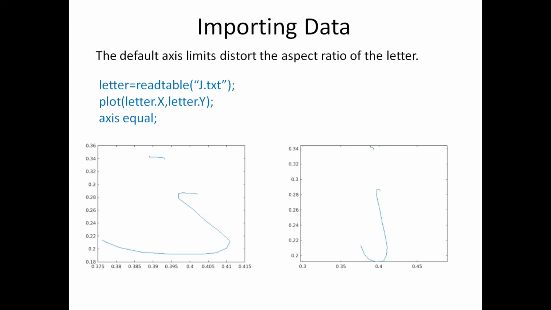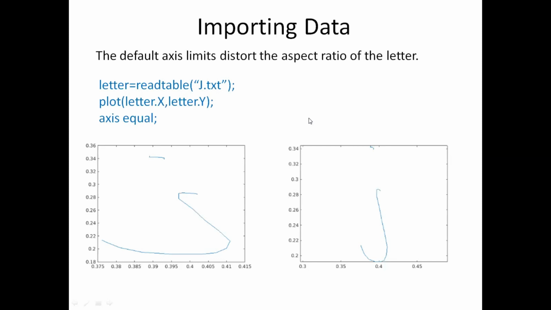To make it proper, we use one more command, axis equal. This will set the axis aspect ratio to the correct value. You can see this is the plot that we have before doing the correction, and this second plot is the one that we obtain after correcting the aspect ratio. This is the plot of X data versus Y data, meaning the X position of the pen and the Y position of the pen. So you can see the letter J clearly.